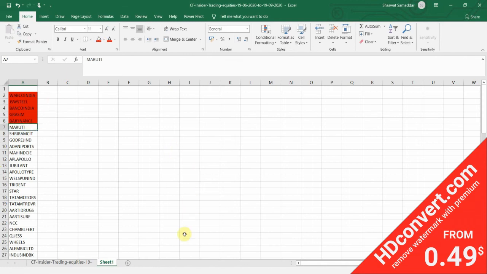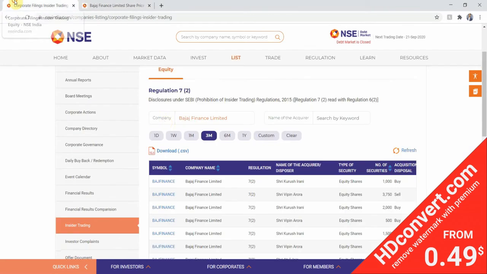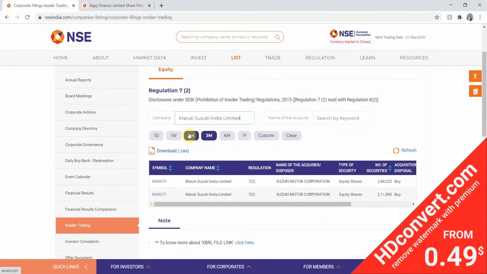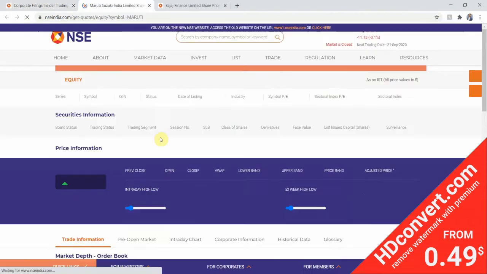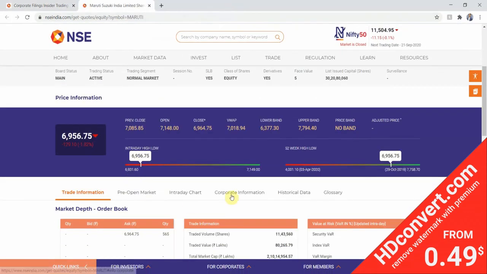Next in the line is Maruti. So let's check. Let's go back to the corporate filings insider trading. We'll search for Maruti. Click Maruti. We'll click on the symbol of Maruti. Next we can go to the corporate information.